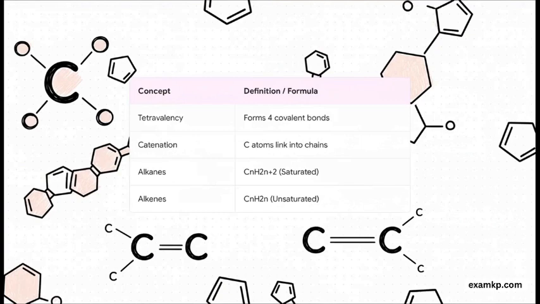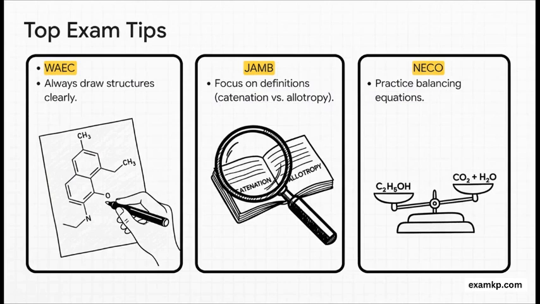And here are my personal tips for you. For WAEC, please make sure you can draw the structures neatly and clearly. For JAMB, master the definitions. Words like catenation and allotropy are basically free marks. And for NECO, get really good at practicing those combustion equations. This topic can be your best friend if you prepare for it properly.